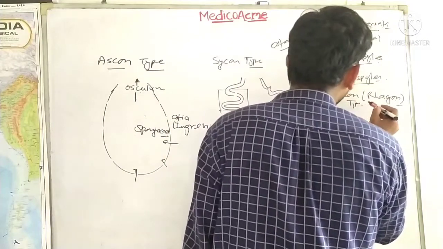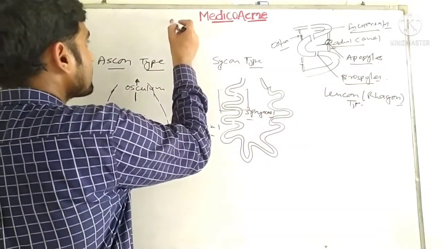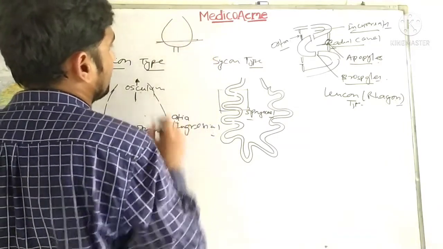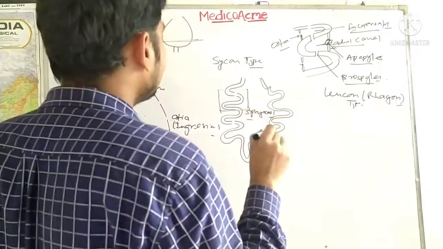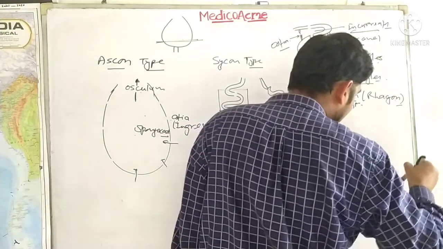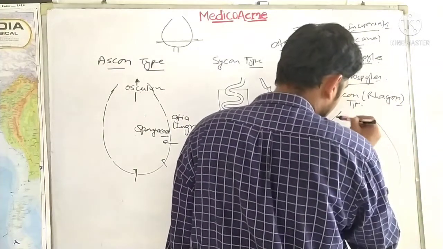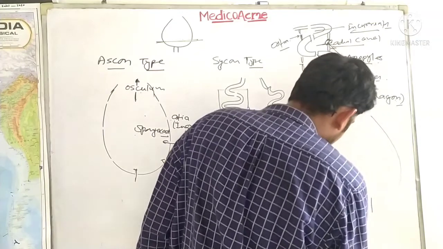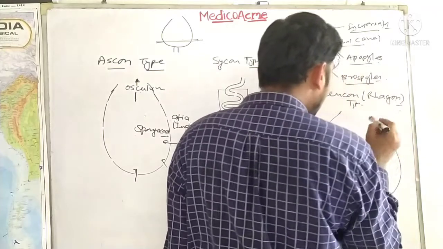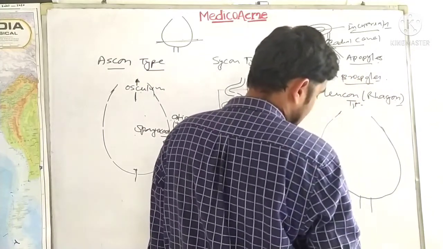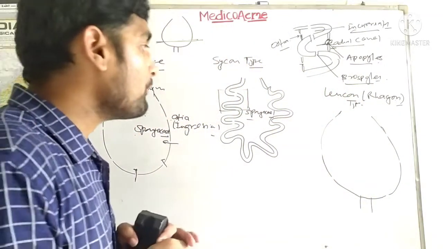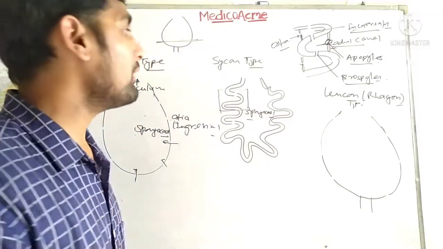So see what happens in Rhagon. In Rhagon, you will see this kind of structure, a flattened bottom. So Rhagon has the characteristic that it has a flattened bottom. So when I draw this diagram, it will be like this, with a root-like system here. So guys, how is it different? It is different because it is much more advanced and much more complex. It is actually the most complex form of water canal system.